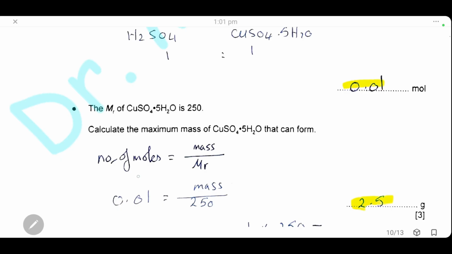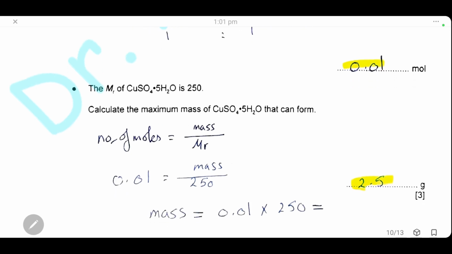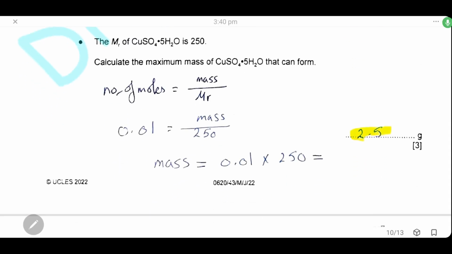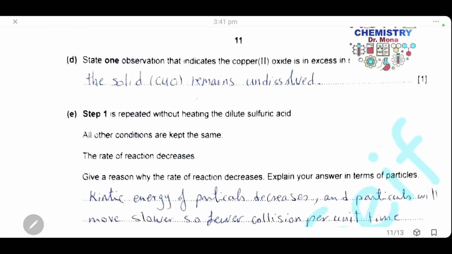Again, we will use the equation of number of moles. Number of moles equals the mass divided by the molar mass, or the molecular mass here, Mr. So the number of moles is 0.01 and the Mr is 250. The mass equals 250 multiplied by 0.01. The total mass of hydrated copper sulfate crystals is 2.5 grams. Then we go to the next question.